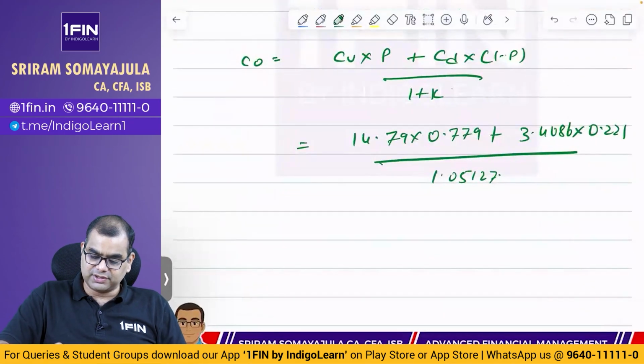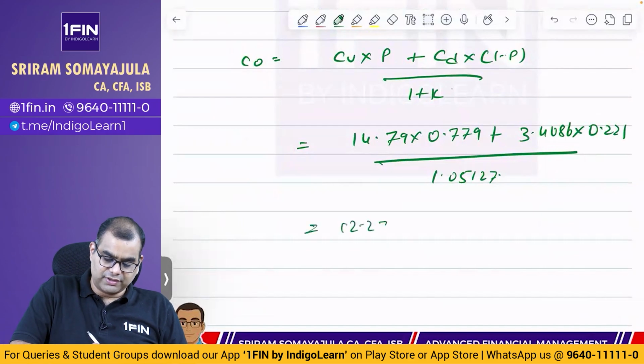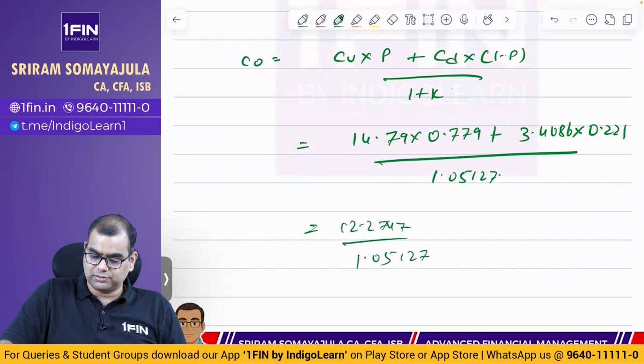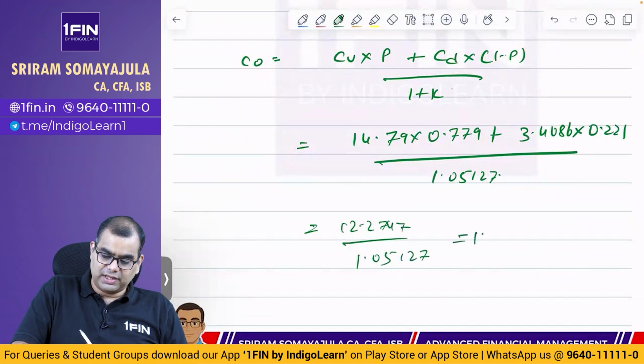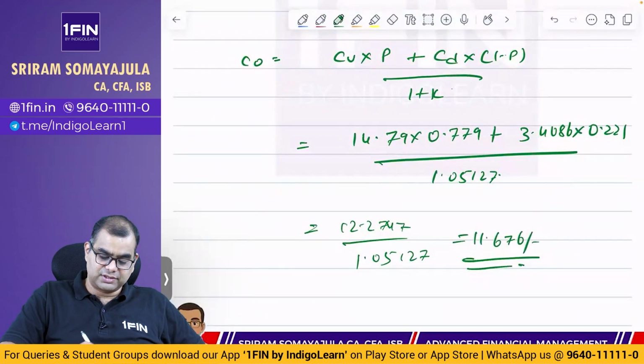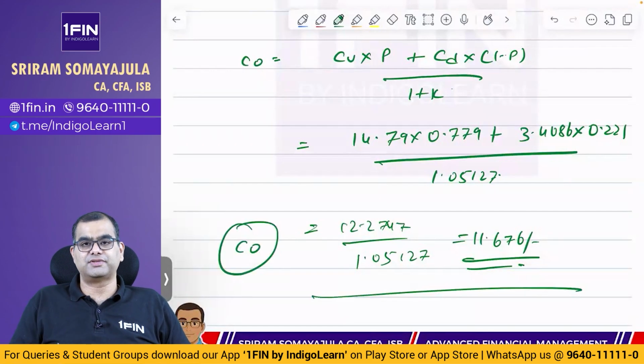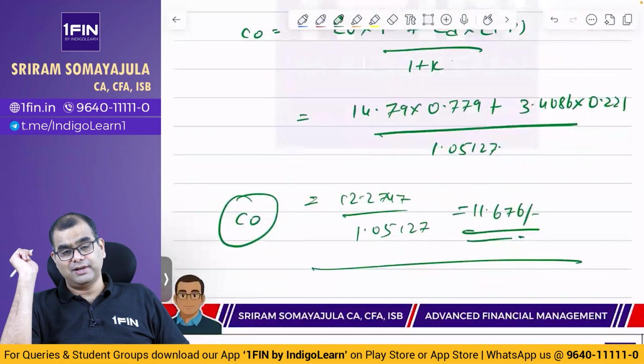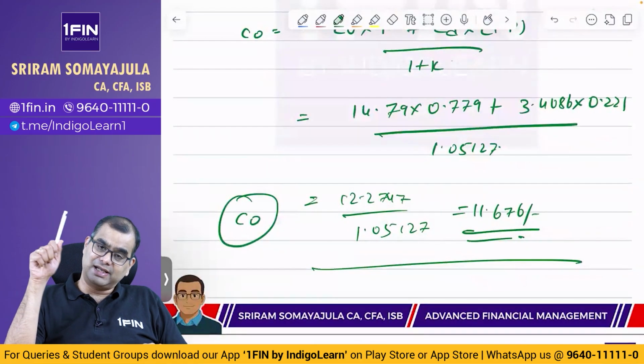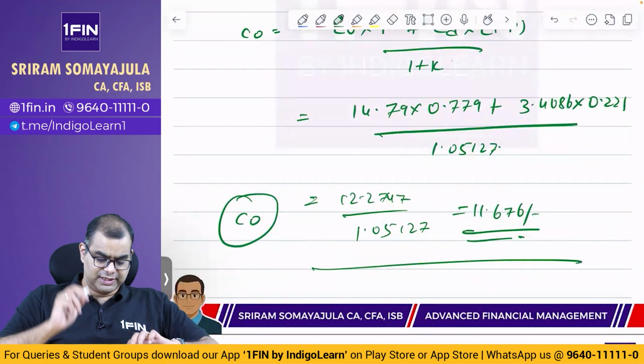ஸோ இது என்ன ஆக போகுது? 14.79 into 0.779 plus 3.4086 into 0.221 is equal to 12.2747 by 1.05127. That is equal to 11.676. Okay, 11.676. This is what? This is C0. Price of an American call on day 0 is 11.676. And நான் வேற என்ன சொன்னேன்? Price of an American option will be at least European plus something else. Okay, let us move to the next problem.